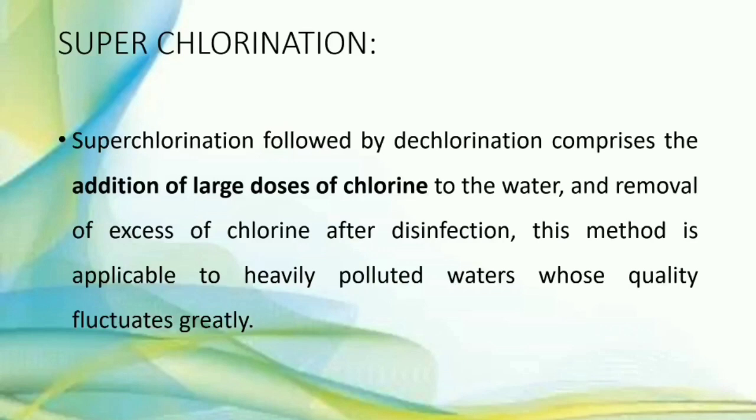Means in superchlorination we add an extra, large dose of chlorine and then remove the excess chlorine after disinfection. If we add a large dose of chlorine, free residual chlorine is formed, and it is easy to remove. It is mainly used for polluted waters.